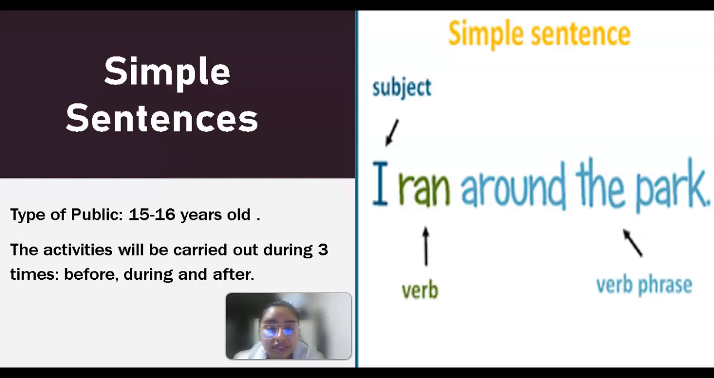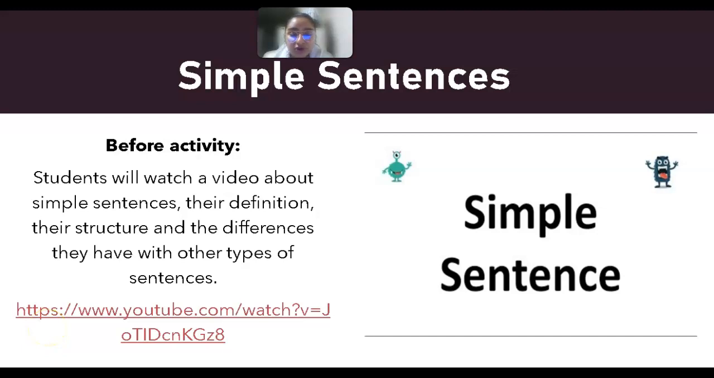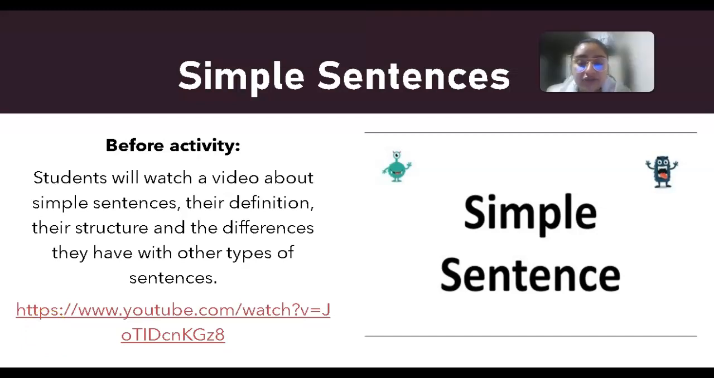The activities will be carried out for students between 15 and 16 years old and will be developed in 3 moments: before, during, and after. Before the activity, a video will be watched that presents the definition and structure of simple sentences and the difference between them and other types of sentences.